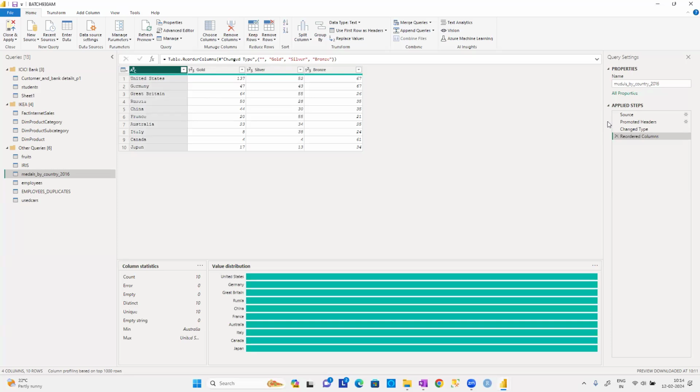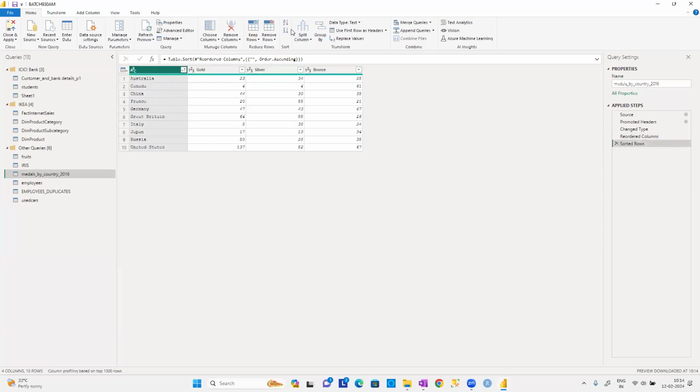Now let us say I don't want any such ascending or descending order of the number of gold medals. I want to put all the country names in alphabetical order. If you want to put them in alphabetical order, simply select the country name and put it in ascending order. So Australia will come first because of A, and United States will come last because it is U. It starts with Australia, Canada, China, France, Germany, Great Britain, Italy, Japan, Russia, and finally the United States.